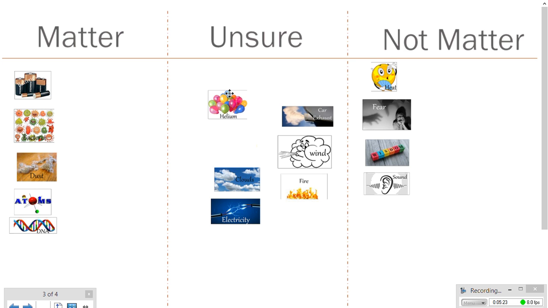Some people weren't sure because, well, they know helium is a gas, but do gases actually take up space? And so you have to remember that if I trap gas in a balloon, then it's taking up the space of the balloon. So definitely helium is matter. And another thing, it's number 2 on the periodic table of elements. All those elements are definitely matter. Okay.